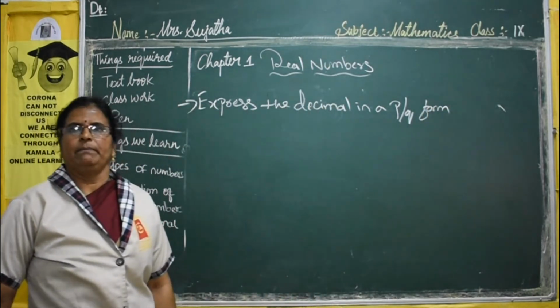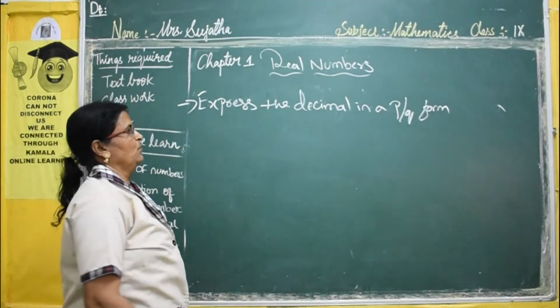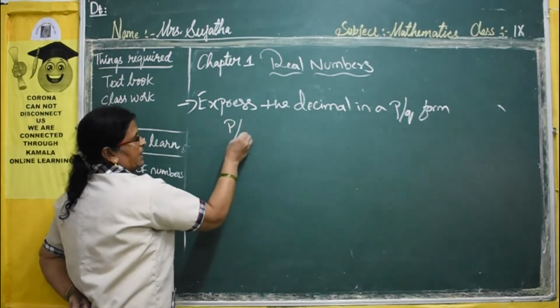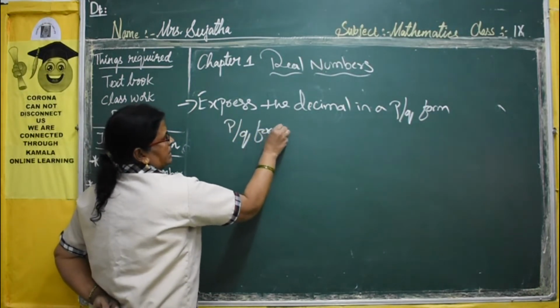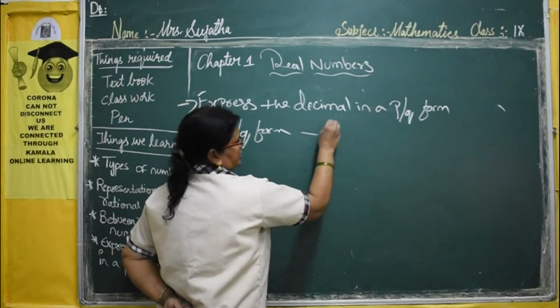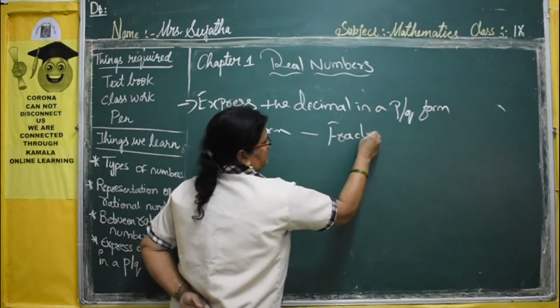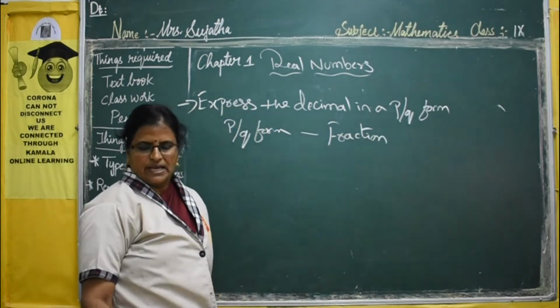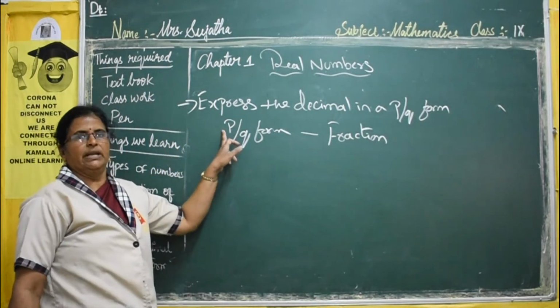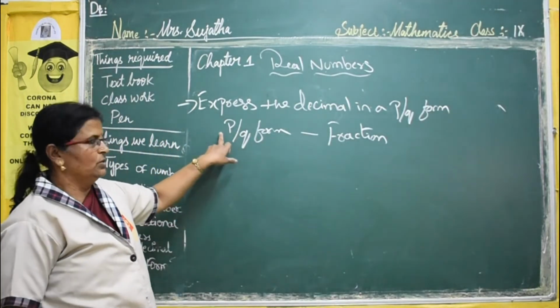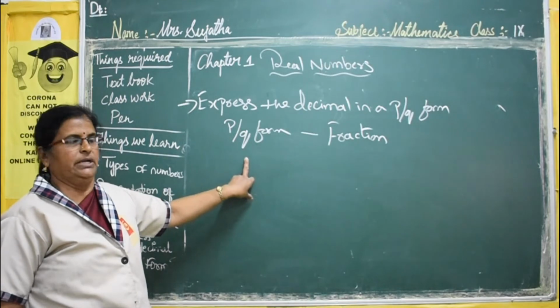P by q form is nothing but a fraction. P denotes the numerator and q denotes the denominator.